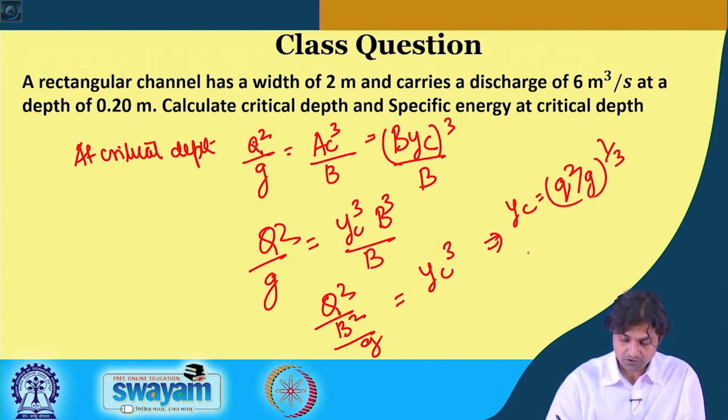I mean, we already know YC is Q square by G to the power 1 by 3. So, capital Q we know from this question. So, 6 divided by 2 per unit width is 3 meter cube per meter per second.